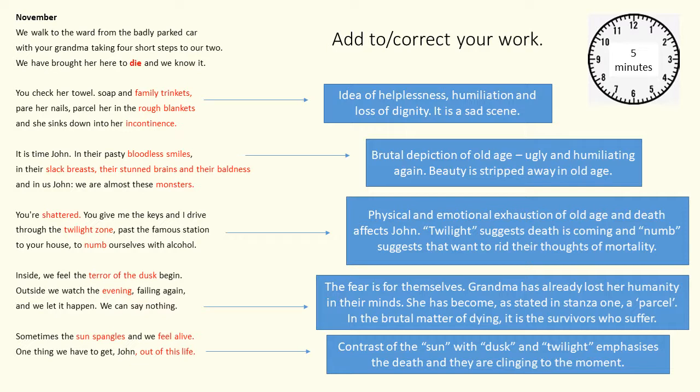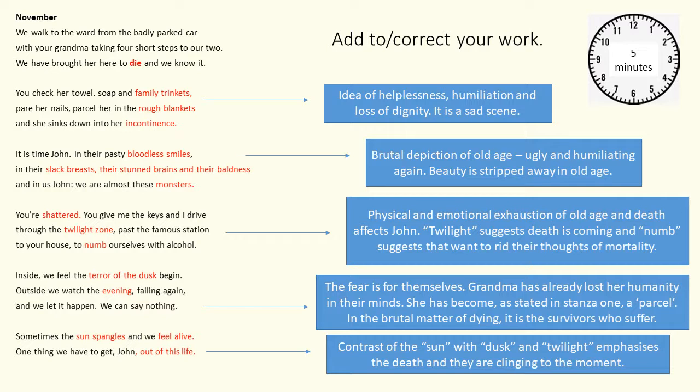Beauty is stripped away. Then you've got shattered, twilight zone, numb. Physical and emotional exhaustion of old age and death affects John. Twilight suggests death is coming, and numb suggests he wants to get rid of thoughts of his mortality. You've got terror of dusk and evening. The fear is for themselves.